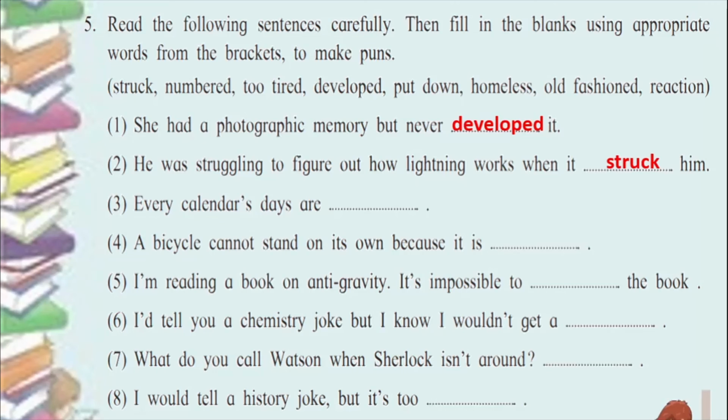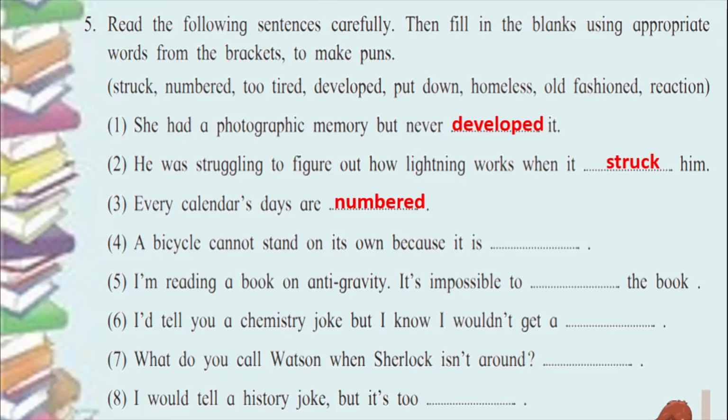Every calendar's days are numbered. So see, very simple. We know that on a calendar the days are marked with numbers. Another meaning of someone's days being numbered means he has got very less to live. So see how it is connected. Is a calendar a living thing which can die? No. But the words have been used in such a way that the fact is true. The calendar's days are numbered. The days on the calendars have numbers on them. Alright? See, so isn't it fun?